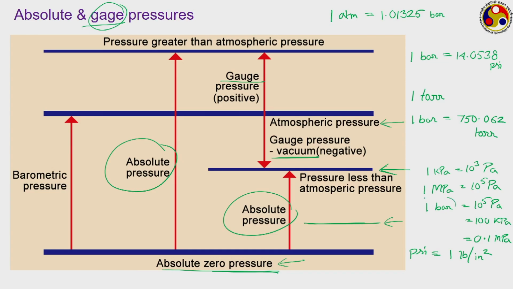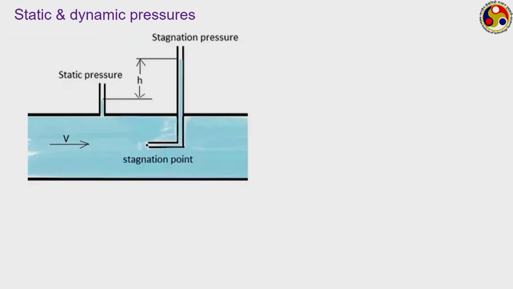Common units of pressure can be either in terms of bar or kilopascal, or in terms of PSIs, sometimes in terms of atmosphere, and if you are talking about very low pressure, we may also have to deal with torr. And the one which I shall be talking about later on generally is given as millimeter of mercury column, which we shall be discussing very shortly, and that can also be related to torr or bar or PSI.